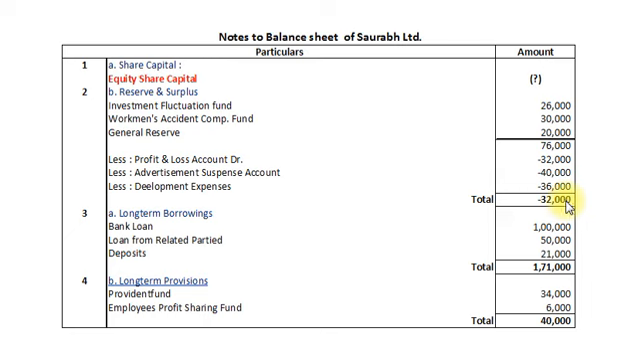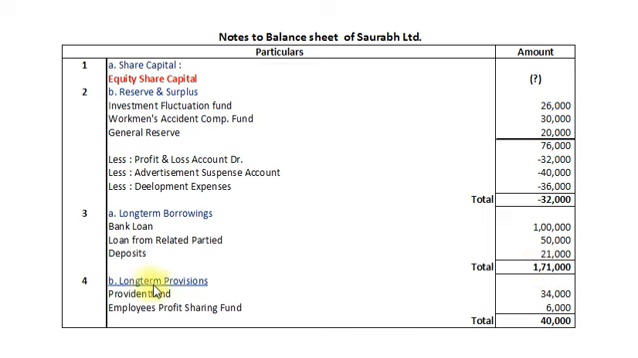Dear students, this minus 32,000 will be recorded in the balance sheet on the equity and liability side as a negative amount. Our third note is for long-term borrowings, and in the given financial data we have bank loan worth rupees 1 lakh, loan from related parties rupees 50,000 and public deposits rupees 21,000, and total long-term borrowings amount to rupees 1,71,000.